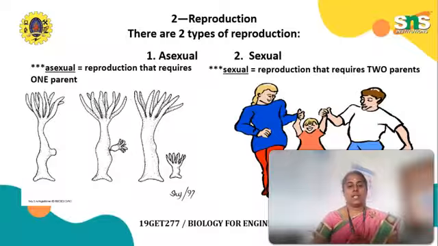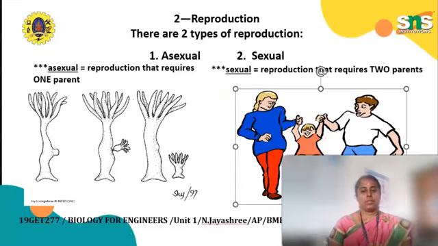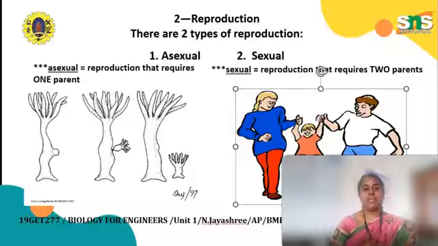There are 2 types of reproduction: asexual and sexual reproduction. Asexual reproduction requires one parent, whereas sexual reproduction requires 2 parents. These are the 2 types of reproduction.